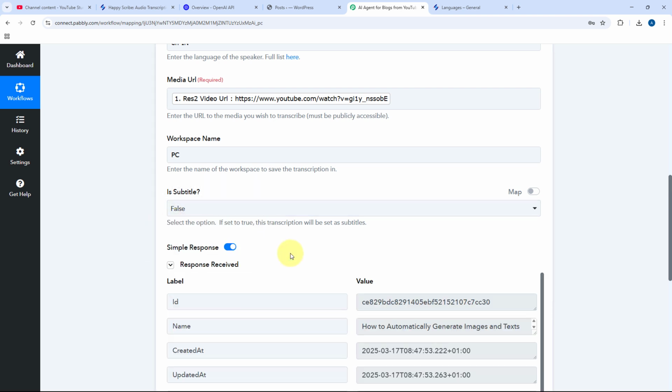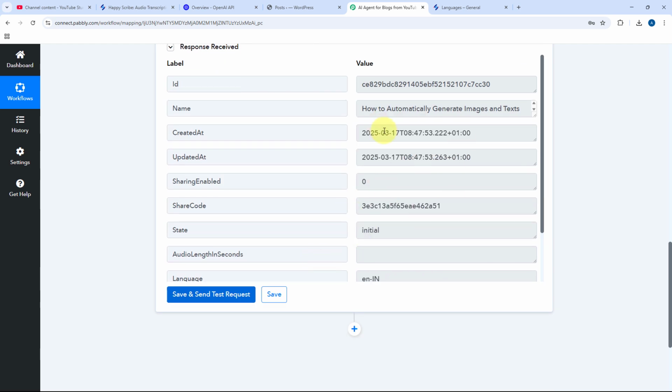As we click on Save and Send Test Request, here you can see that we have received the response. In this response, you can see that the transcription of the video is initiated. It is in the initial stage. And we have to allow Happy Scribe some time to transcribe this YouTube video.